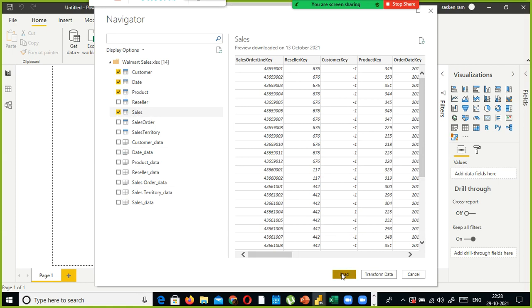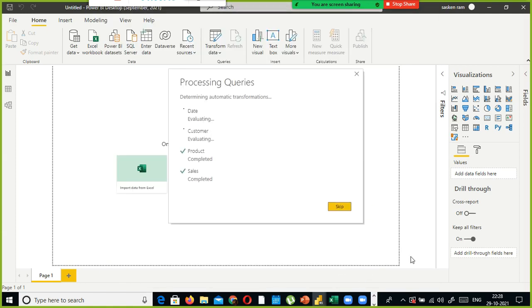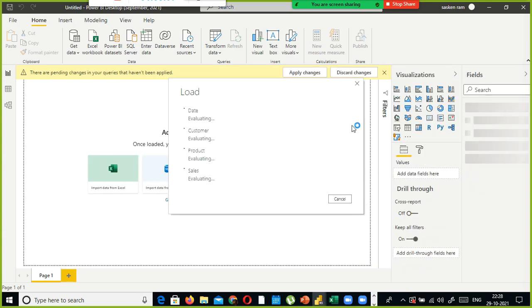For the time being, let it be there. So there you found load and transform. Usually what we do is we click transform instead of load. It will directly load the data, and you can also make changes to the data there.